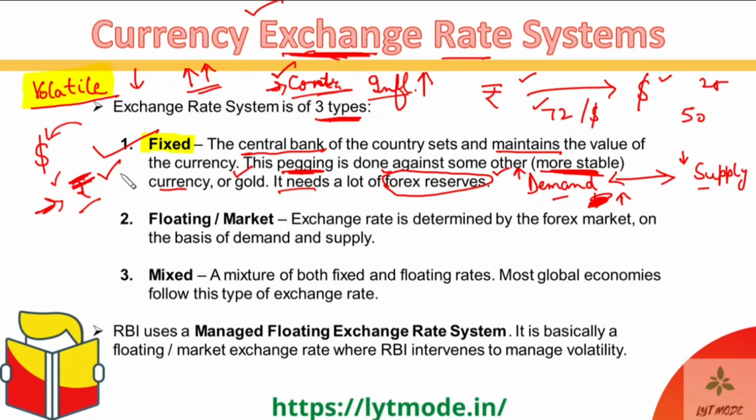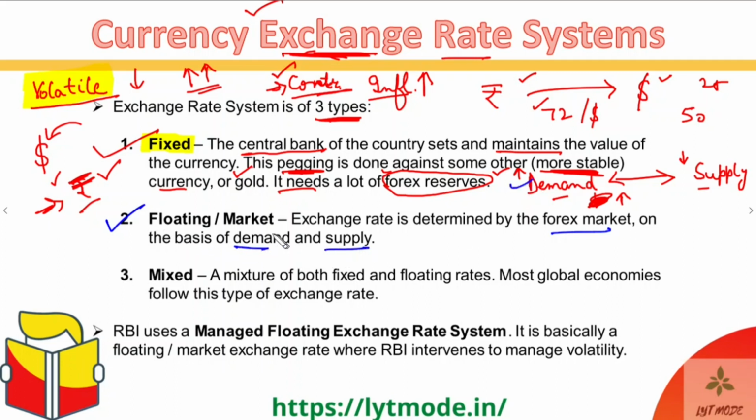Now, moving on to the second one. The second one over here is the floating or the market exchange rate system. So in the floating or market exchange rate system, it is determined by the forex market overall, as in the forex market of the world. And how does it determine? Same as I told you above, on the basis of pure demand and supply.